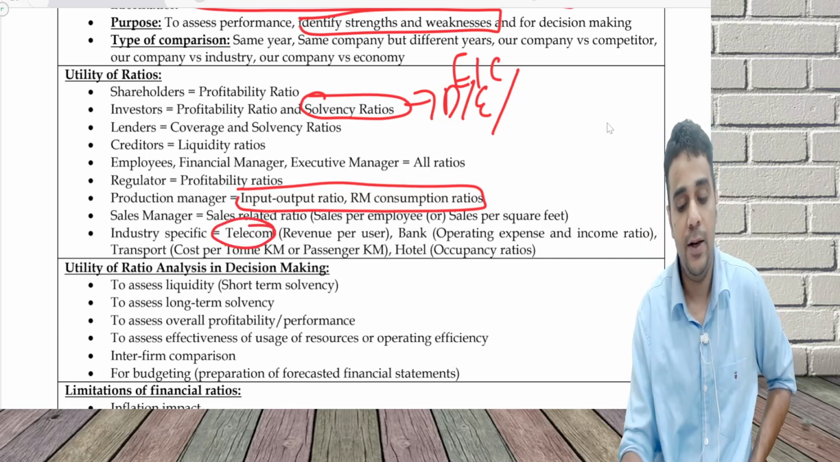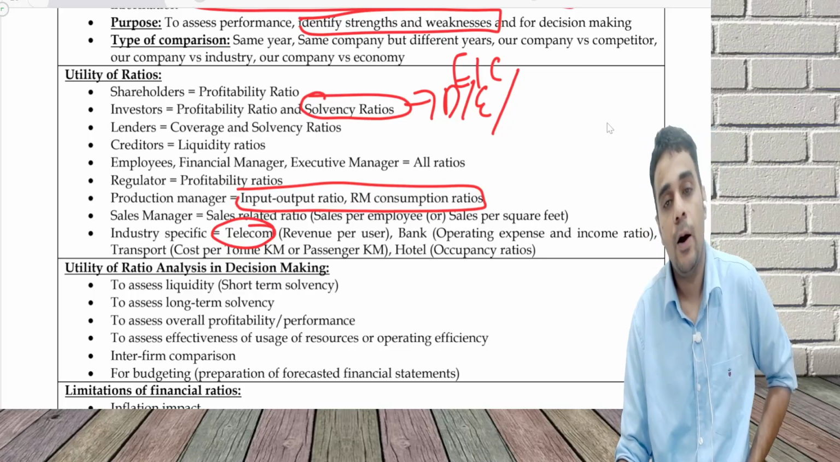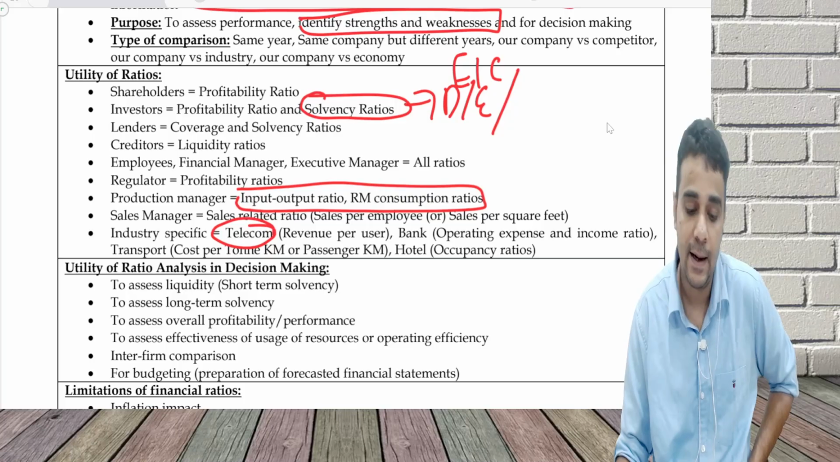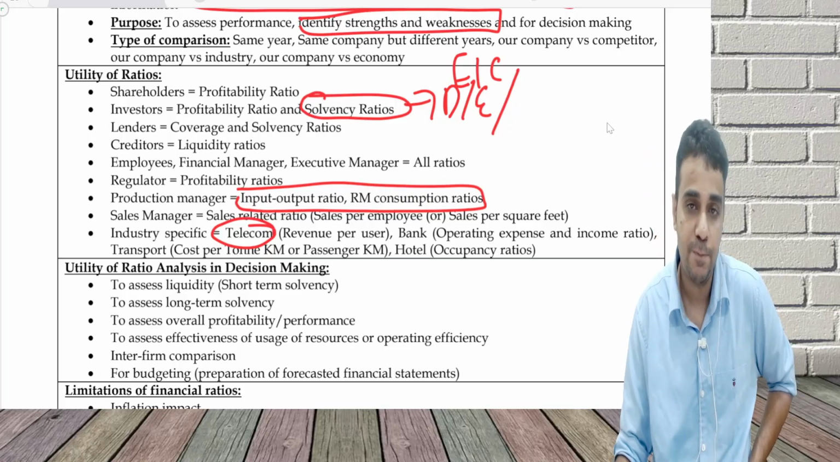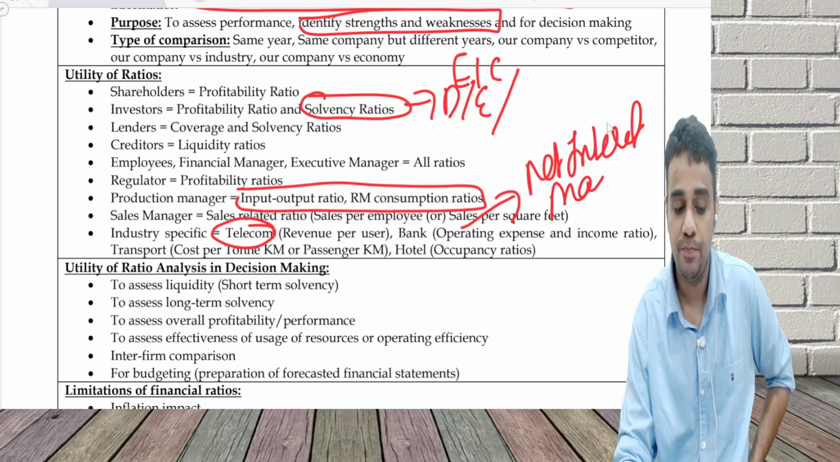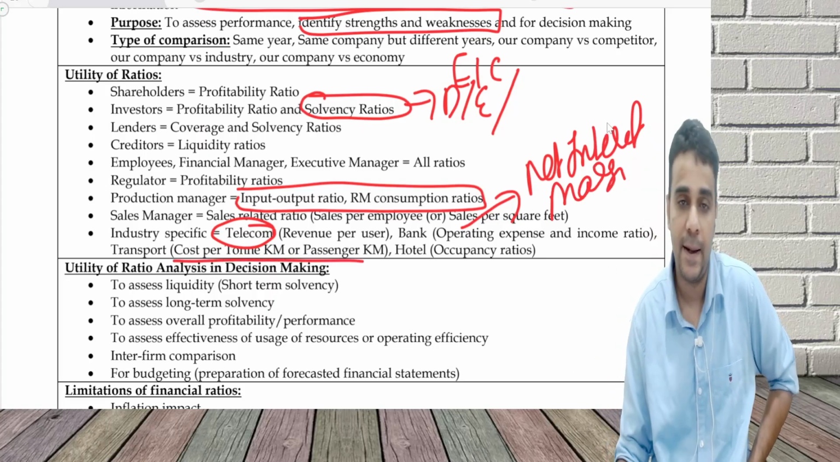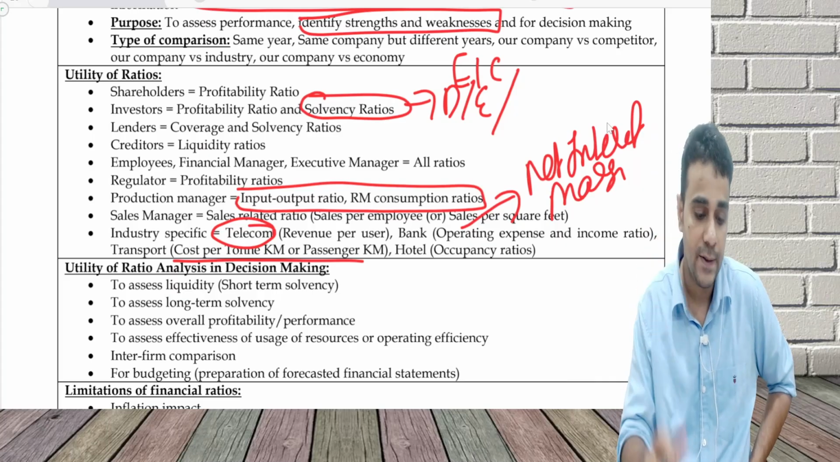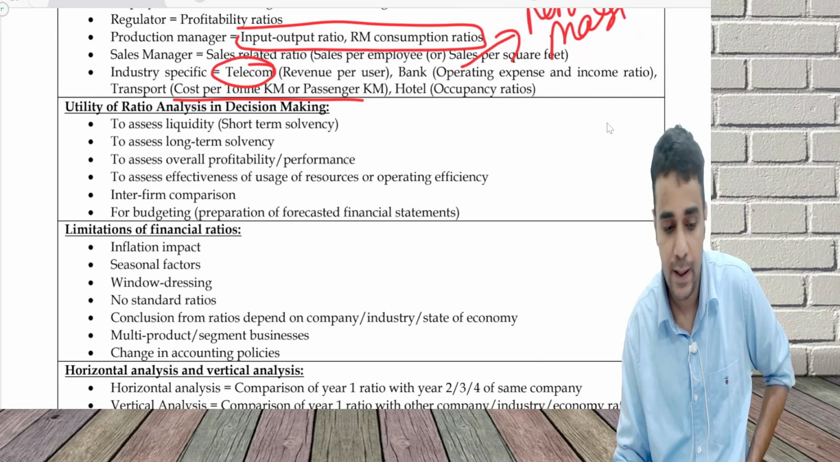Telecom uses revenue per user. A bank uses the operating expense and income ratio. A bank also uses a ratio called net interest margin. For transport, as you would have learnt in costing, there is cost per ton kilometer and passenger kilometer. Hotels use the occupancy ratio. Now, what is the utility of ratios as far as decision making is concerned?